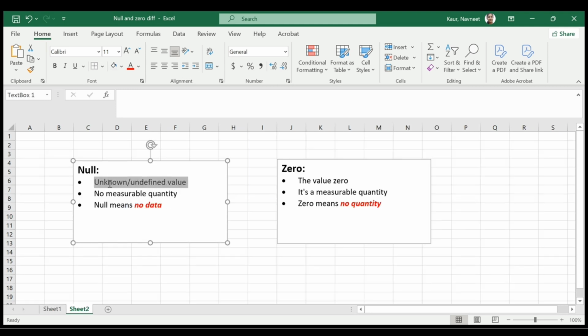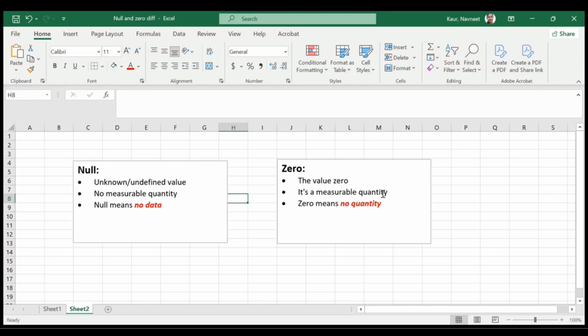So first of all, what is null? Null is something which is missing, something which is unknown. You don't know the value, it's undefined. That is called null. On the other hand, zero means the value zero. So it's a certain number, a certain data point, whereas null is something which is not defined or not known to us. Now, null is not a measurable quantity. We cannot measure null because it's missing, it's empty, right?